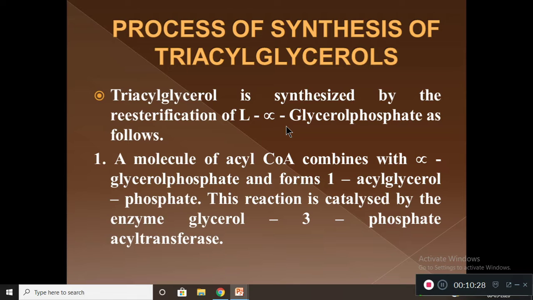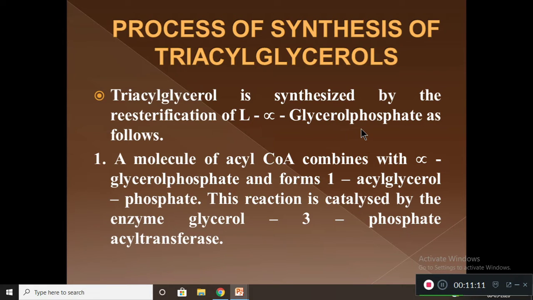Triacylglycerol is synthesized by the process called re-esterification of levo-alpha glycerol phosphate. The levo alpha glycerol phosphate is produced, and this undergoes re-esterification. From this process, triacylglycerol is produced. A molecule of acyl CoA combines with alpha glycerol phosphate and forms 1-acyl glycerol phosphate. This reaction is catalyzed by the enzyme glycerol 3 phosphate acyl transferase.